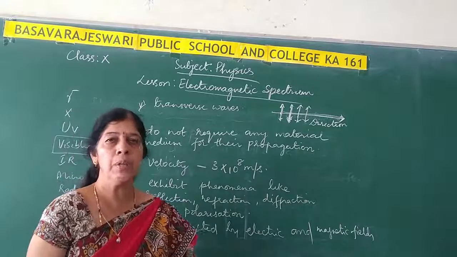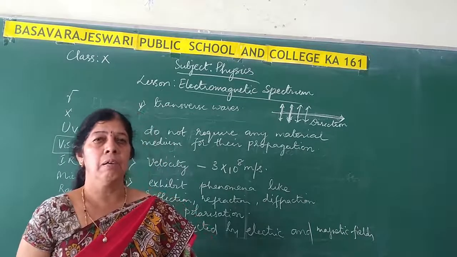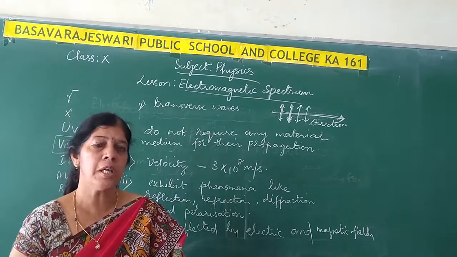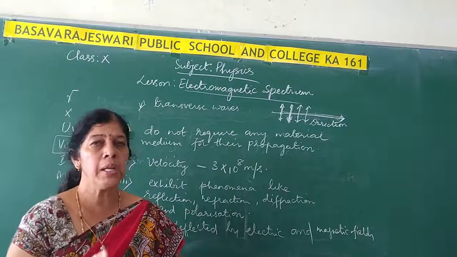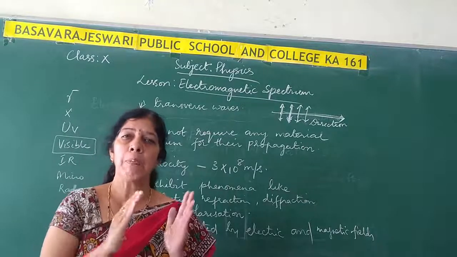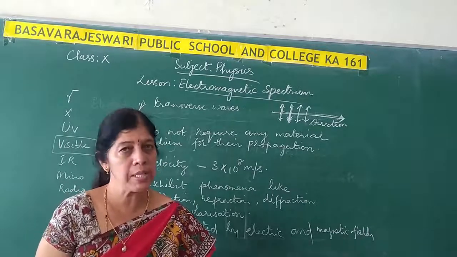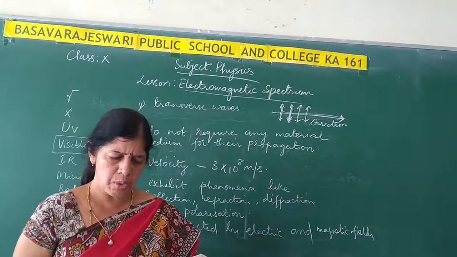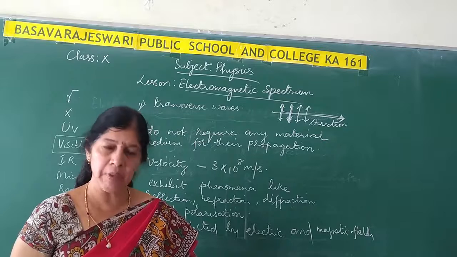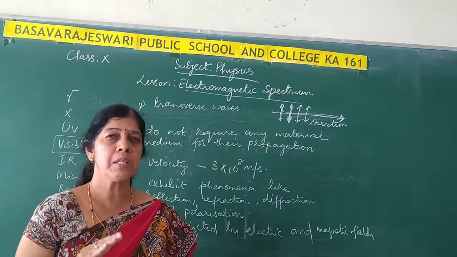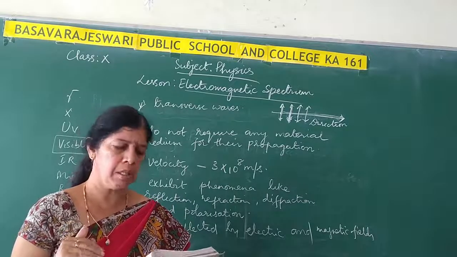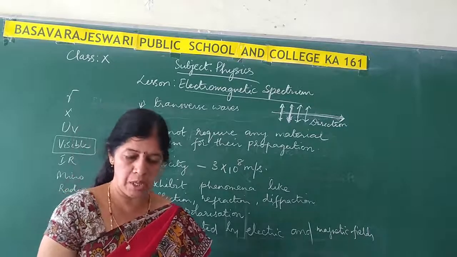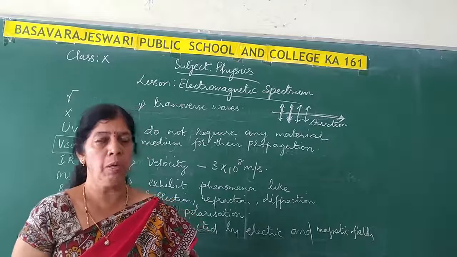And as I have told you, if you consider the wavelength range and frequency range of all these electromagnetic radiations, there is no sharp boundary separating each electromagnetic radiation. Only approximate wavelength range and approximate frequency range can be written down for any of the electromagnetic radiations. In your textbook there is a table which lists the various electromagnetic radiations and their wavelength range and also frequency range. Understood? So you have to refer to that table also.